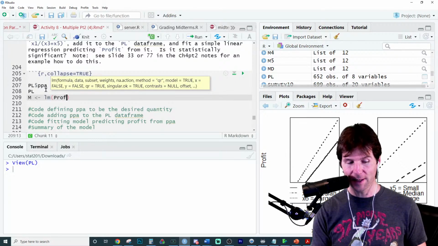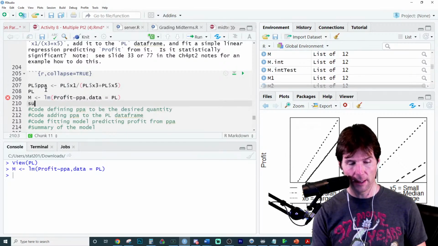Now, what's really great about this is we can fit a model predicting profit from this variable. So y tilde x comma data equals, we get that down so well. And there's the new variable. Remember, we had to add it, and there's our model. And let's see how the model did. Did the model do great?